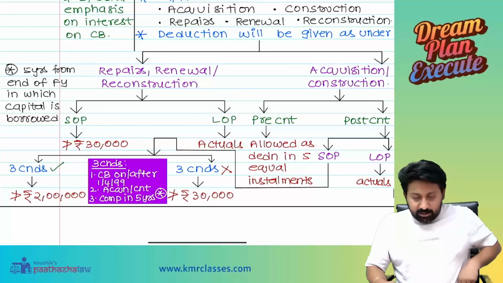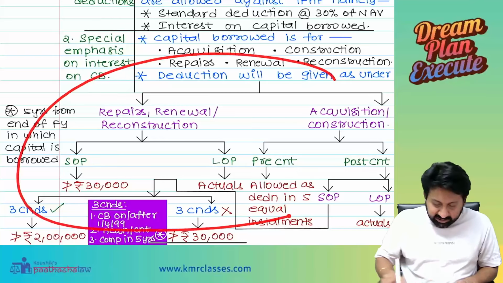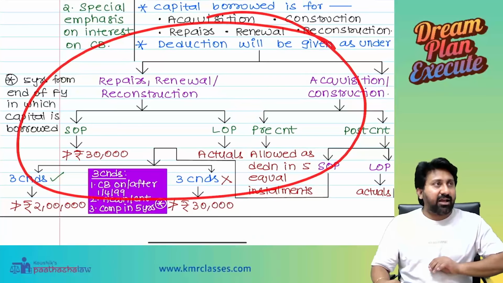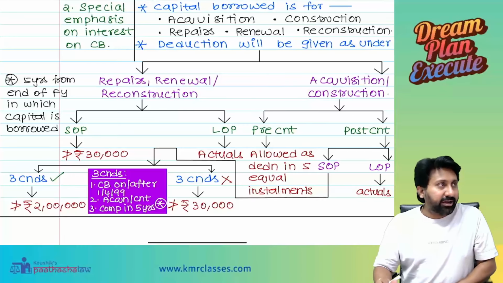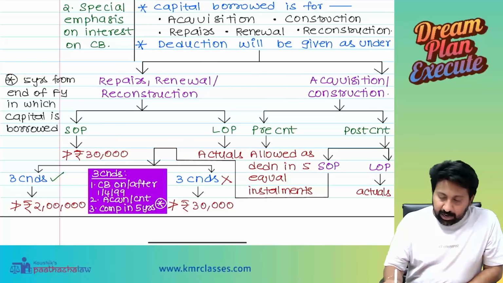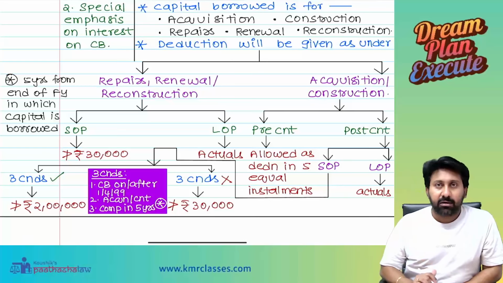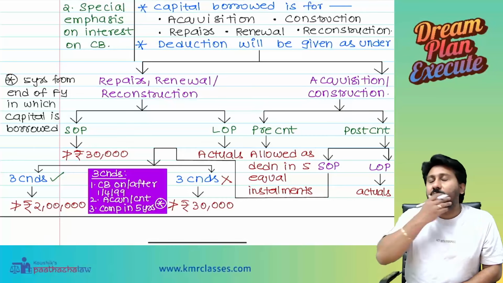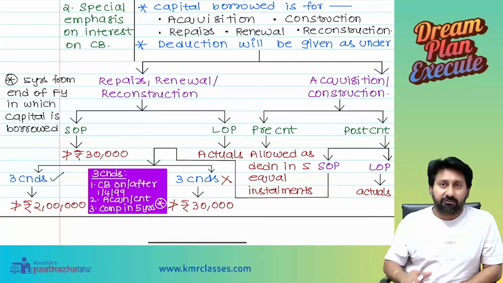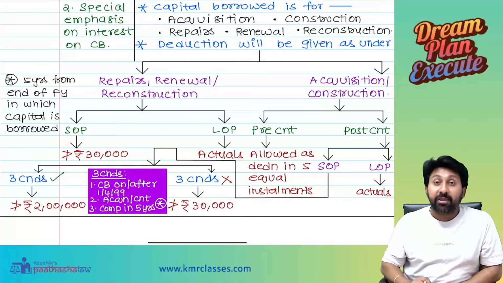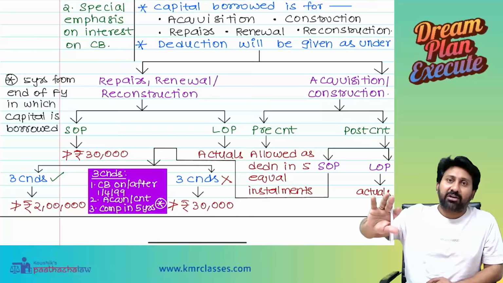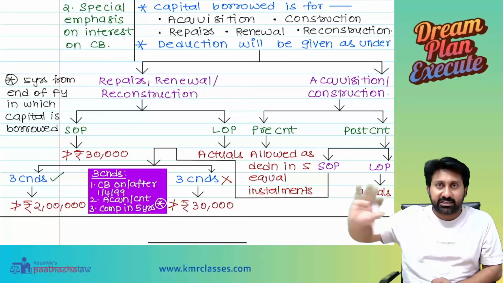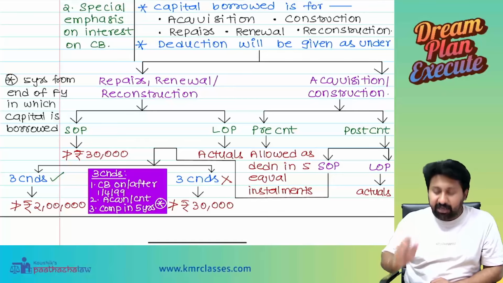See here. This chart, if you can understand, you need not again break your head on interest calculations. How to treat. See here. I have borrowed capital. Now I wanted to claim deduction of interest. Claim it. No problem. If it is a let out property, the actual amount of interest, whatever you actually accrued, will be allowed as a deduction. But if it is a self-occupied property, a problem will come.